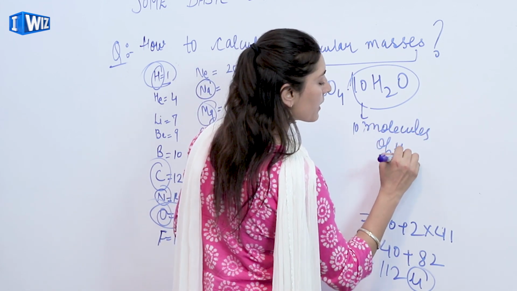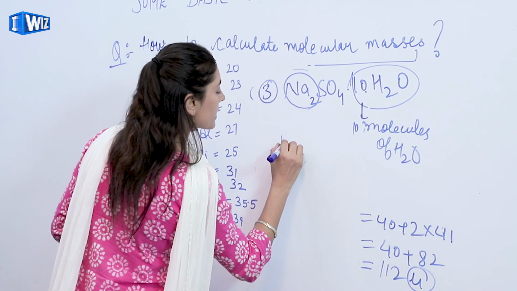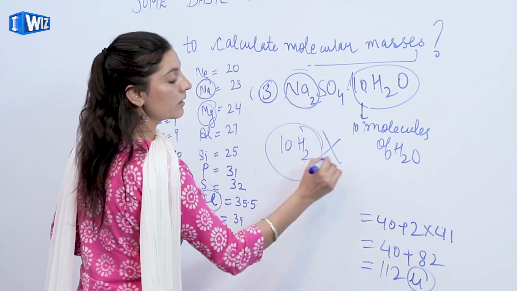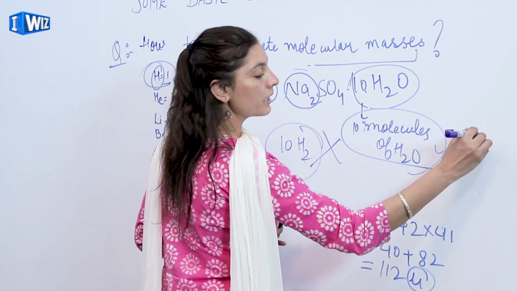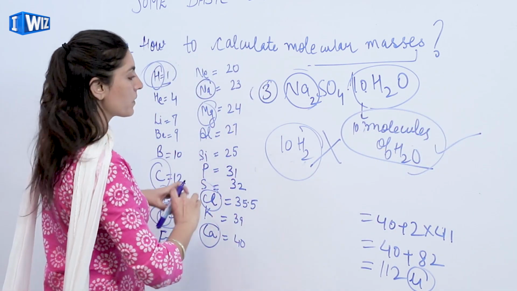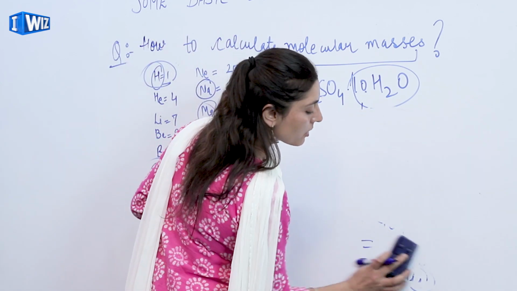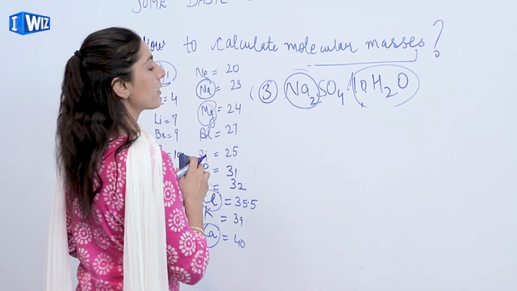I won't say that this is 10 molecules of hydrogen. No, it's 10 molecules of water. Fine. So I'll add the values. I'll mention the values of the atomic masses of these particular elements.